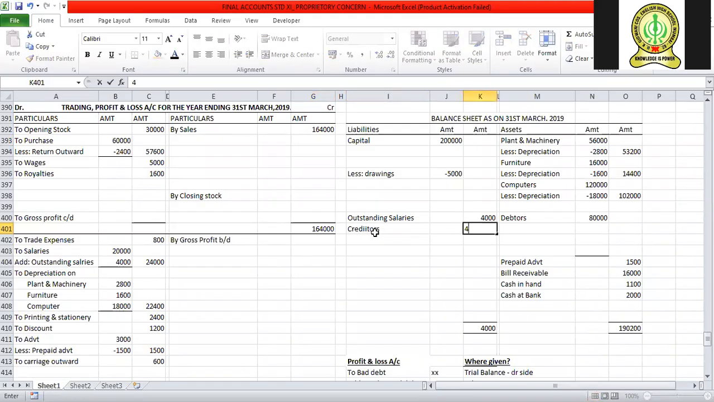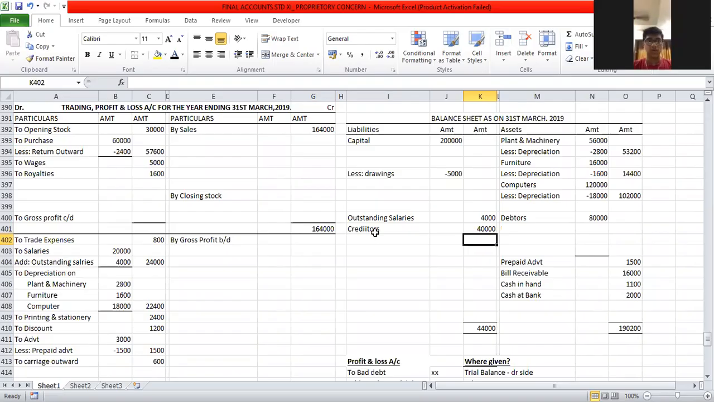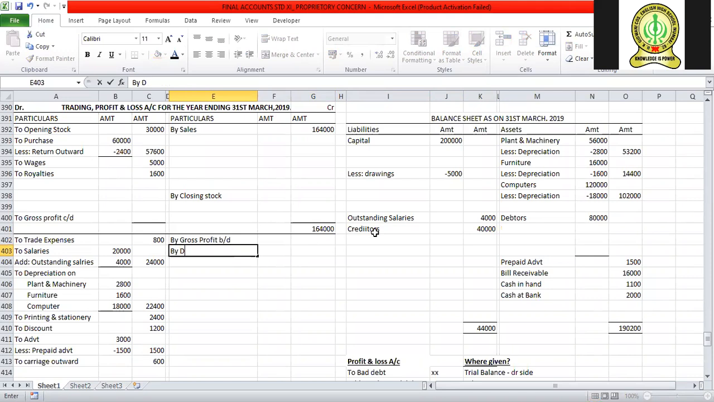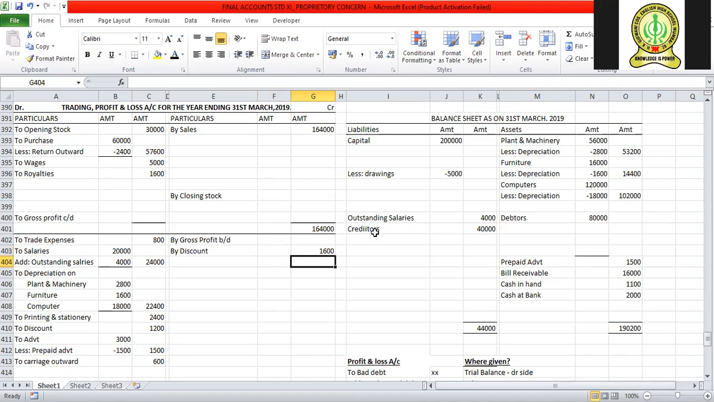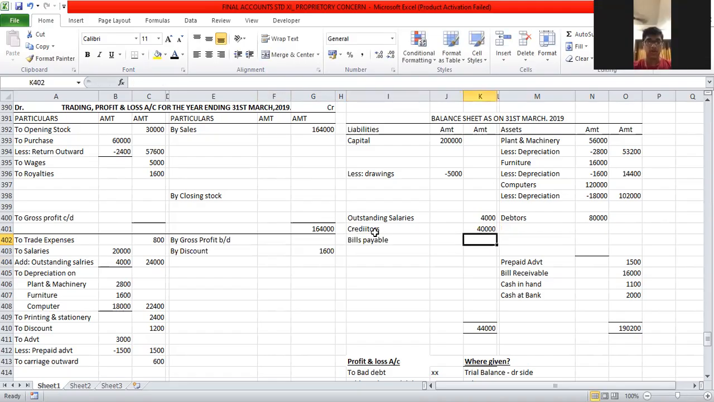Next, I have discount in the credit side. It is known as discount received, and it is an income. Hope you are following me. Next, bills payable. Where should I record bills payable? Liabilities, since it is payable. The amount is 13,600.